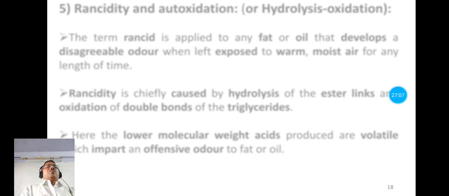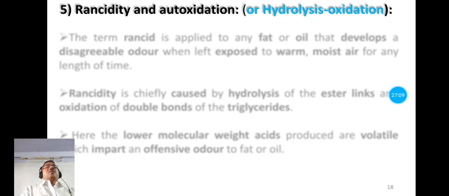Now the fifth chemical property is rancidity and autooxidation, also known as hydrolysis oxidation. Means here two reactions occur simultaneously. One is hydrolysis and the second is oxidation.